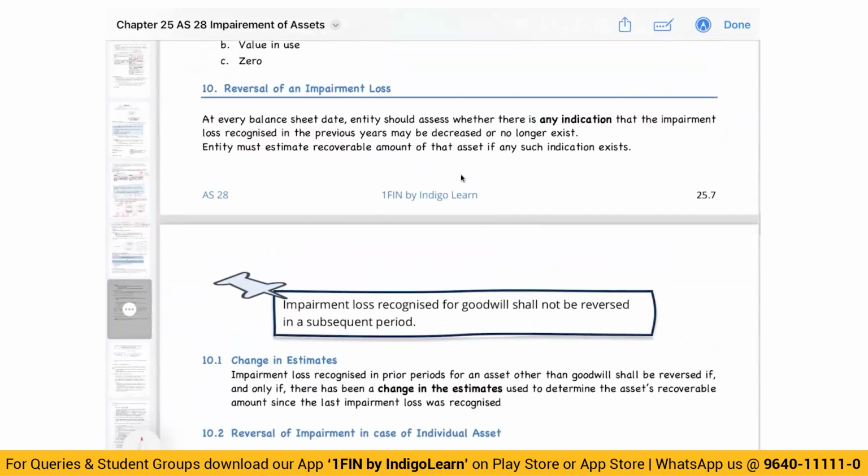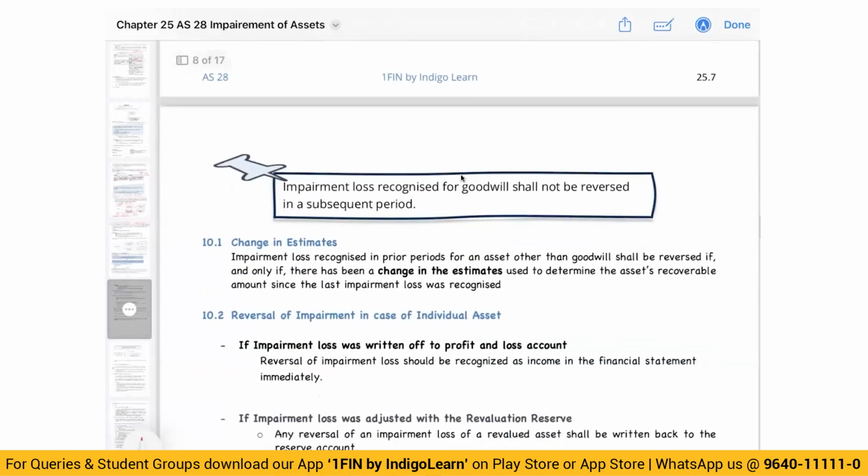Now, like we have impairment, we can also have reversal of impairment loss. So what is the meaning of reversal of impairment loss? If there is any indication that conditions have improved and I have to revive the impairment loss, I can reverse the impairment loss. Meaning to say, earlier we had written down considering it is a loss. Now we are thinking, no, things have improved, things have changed. Let us reverse the impairment loss. This also is possible only when the indication is there.